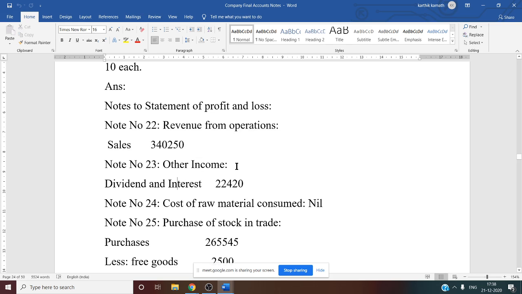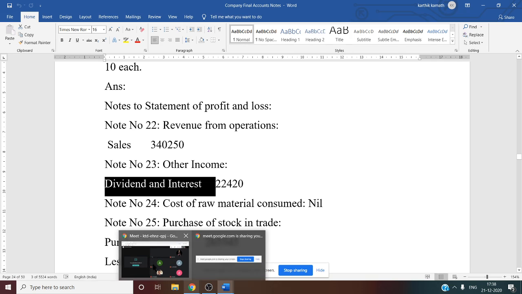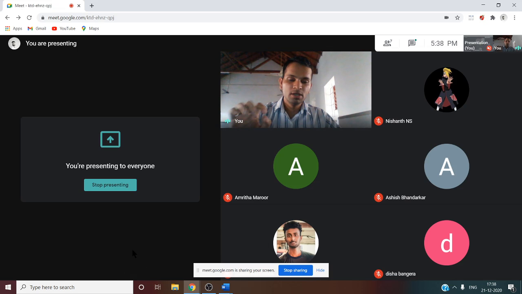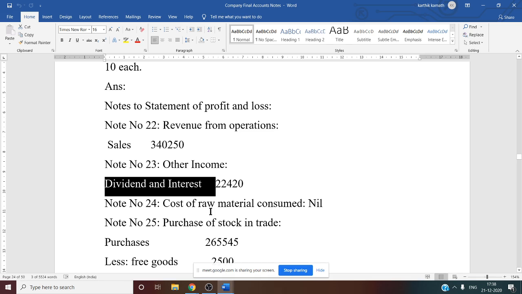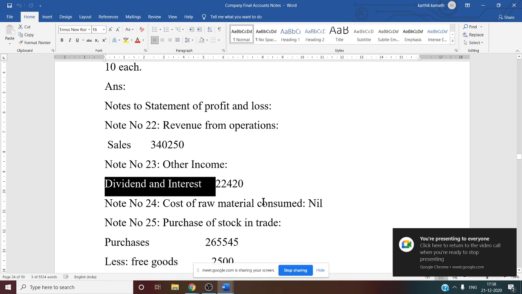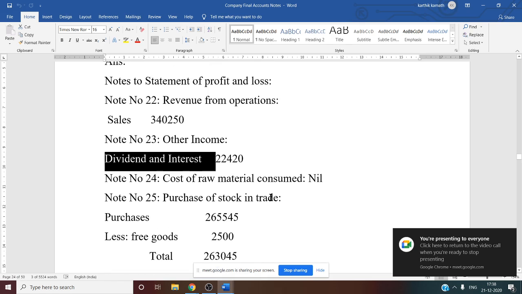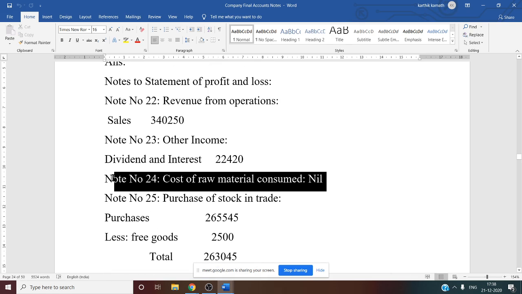Next, note number 23, other income. Again, credit side trial balance information is given. Dividend and interest. Directly you can write that amount. Then no other adjustment here. So working note number 23 is also over. Dividend and interest 22,420. Next, note number 24 is cost of raw material consumed. But in this question, raw material information is not given. That is why it is nil.